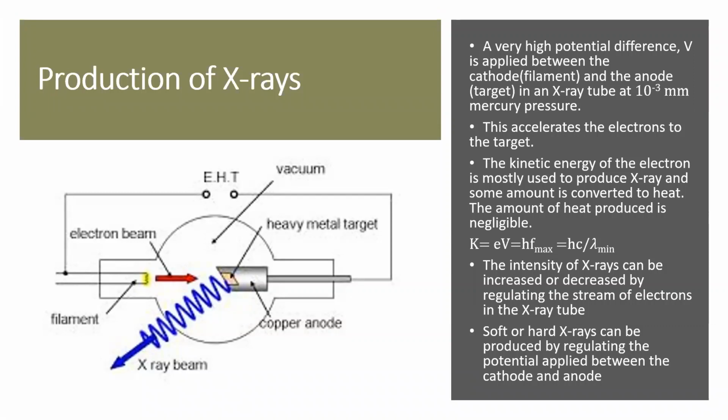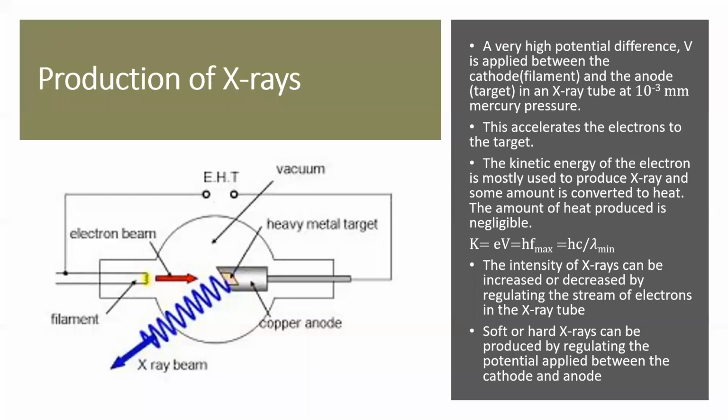So let us see more details of the production of X-rays. Here, K represents the kinetic energy of the electron. And the kinetic energy gained by the electron is equal to E times V. What is E? E is the charge of an electron.